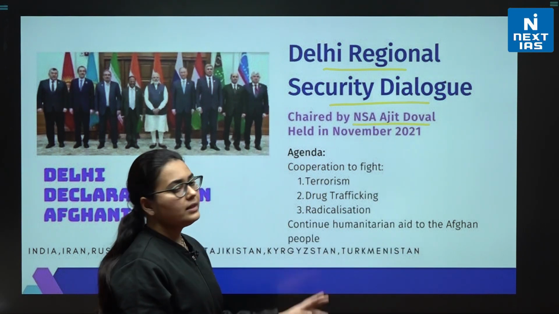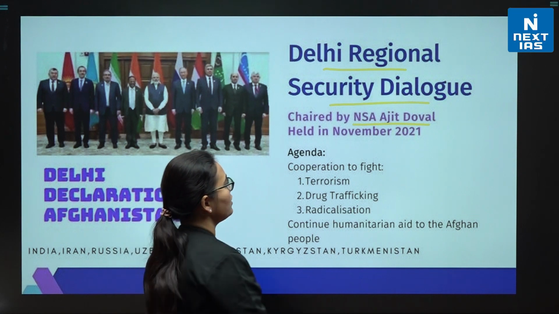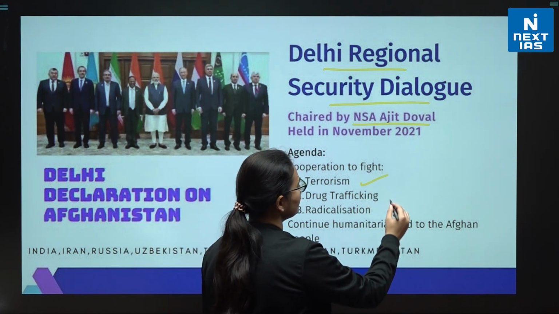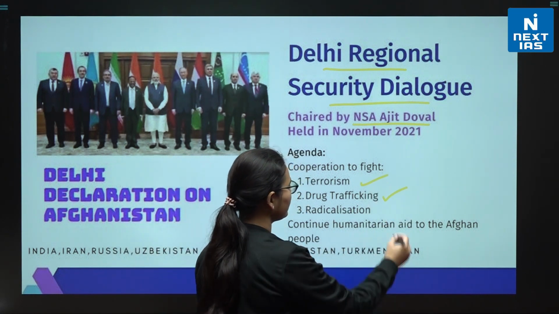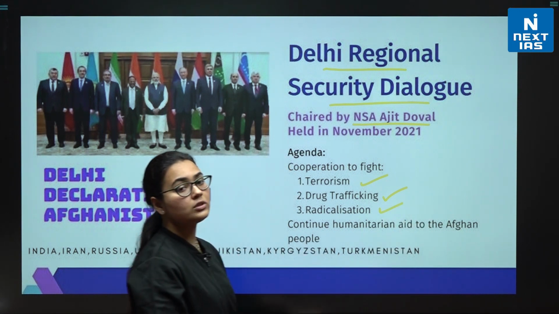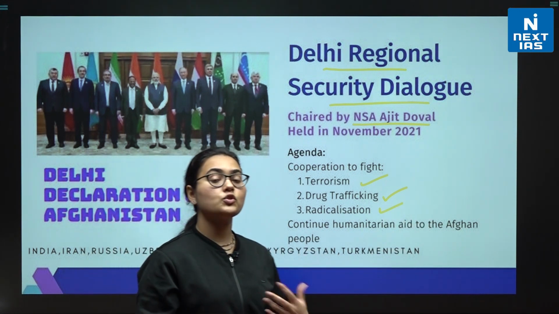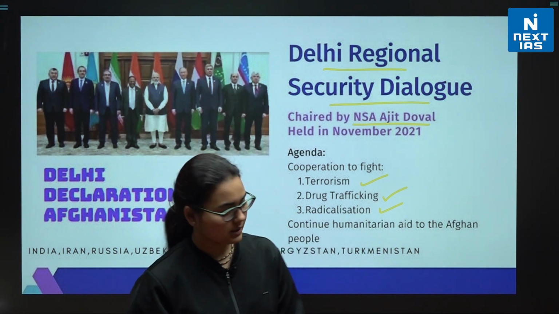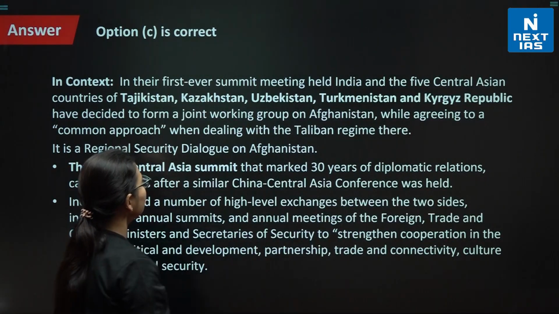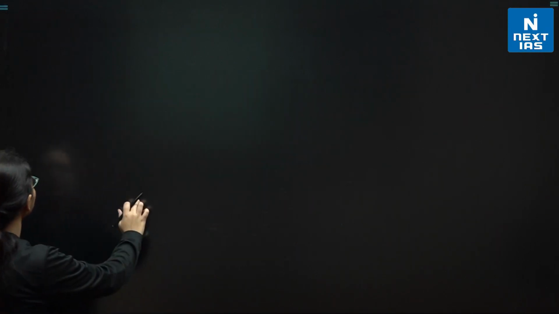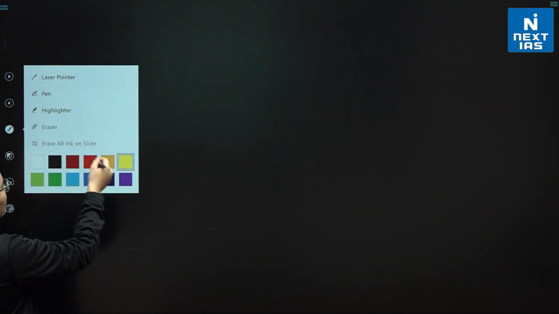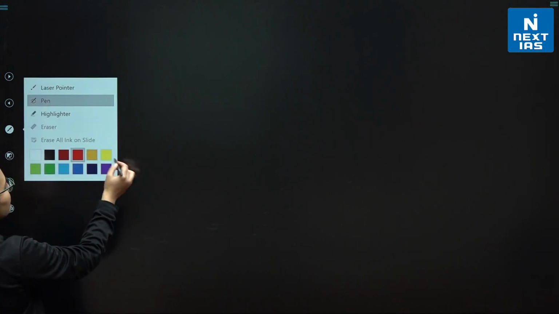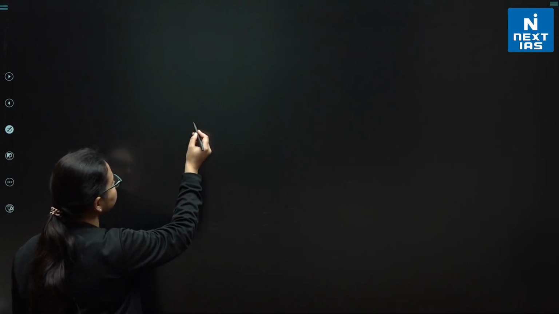The agenda of the meeting was to talk about terrorism, drug trafficking and radicalization, which is the situation that could arise after the Taliban takes over Afghanistan, right? So we need to understand what the meeting was talking about.